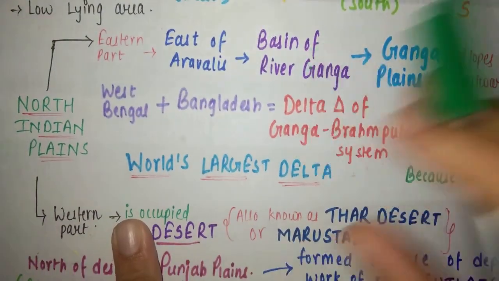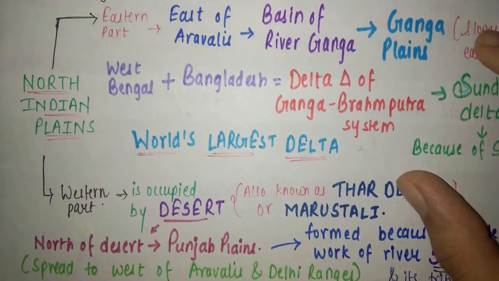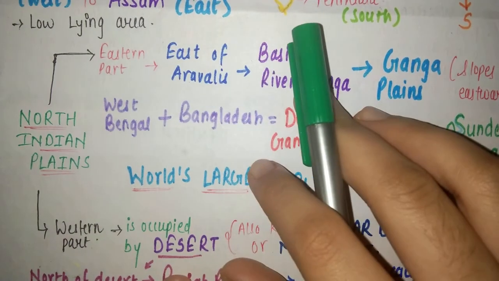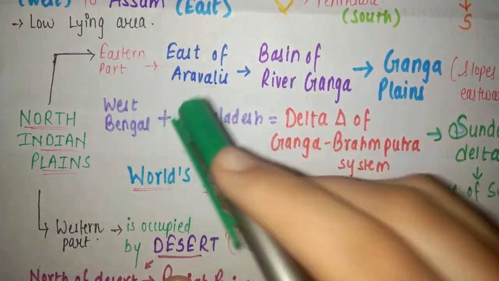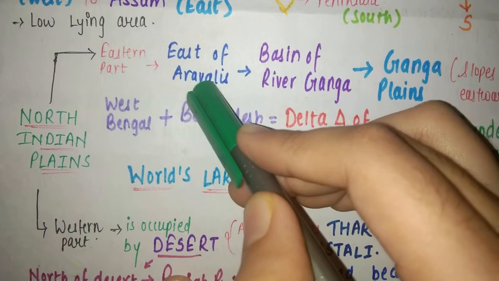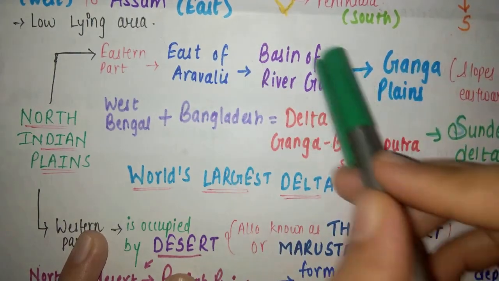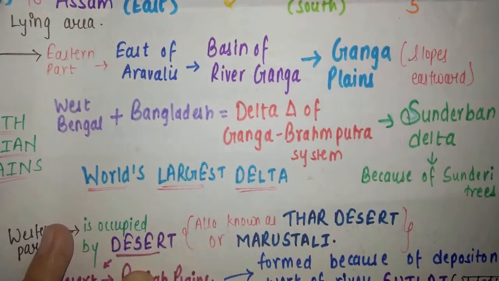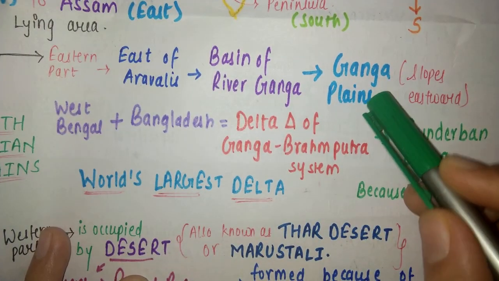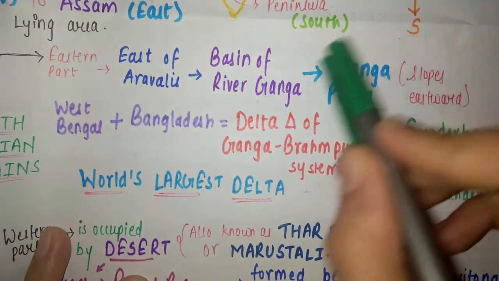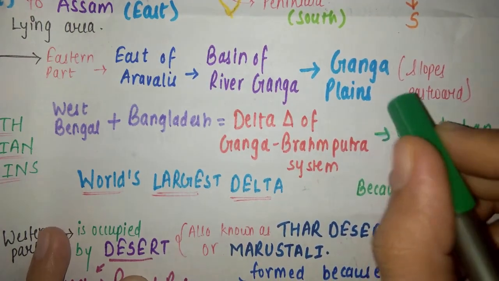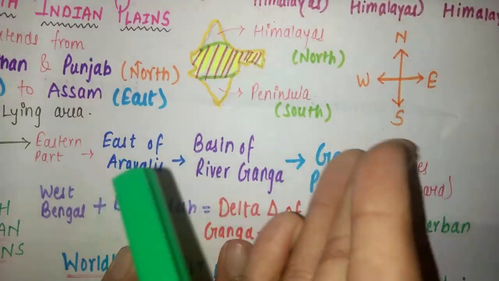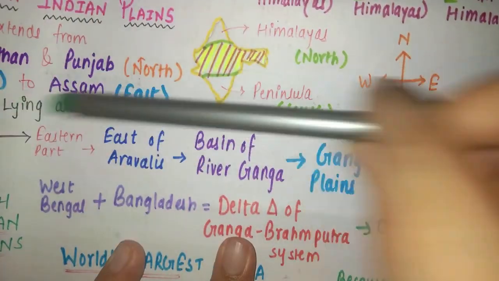Now the northern plains are further subdivided into the eastern part and the western part. First we'll see the eastern part. The east of the Aravallis is the basin of river Ganga, so it is also known as the Ganga Plains. The plains slope eastward, which means it goes towards the east, like this.